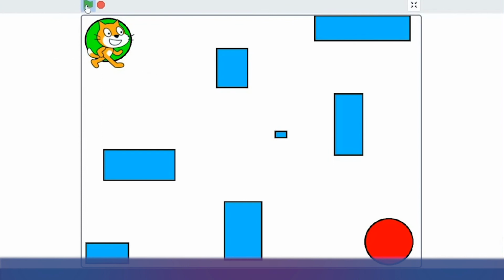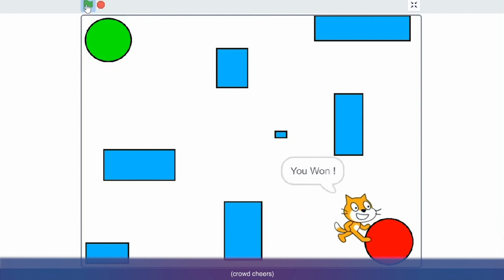So click and this maze is so as soon as cat touches red color, it will say you won and it will play cheer sound. Yeah. Okay. So guys, this is the basic sample game.